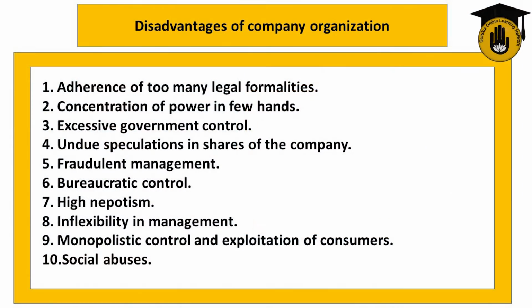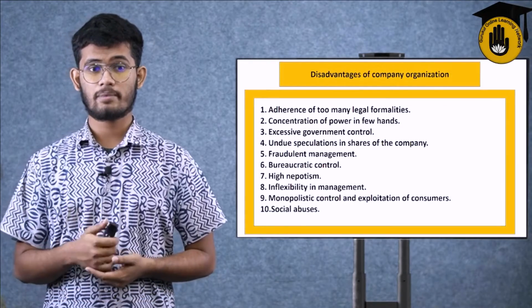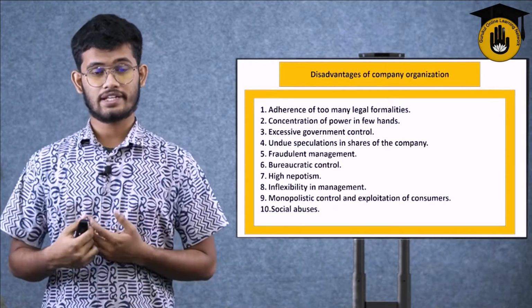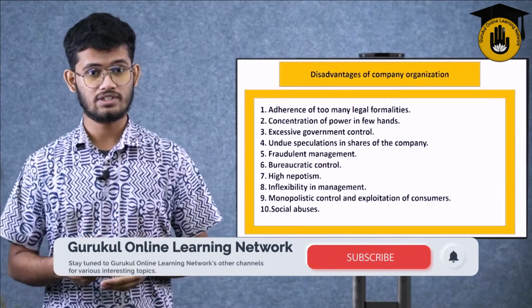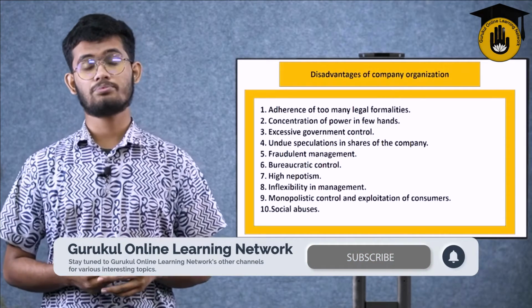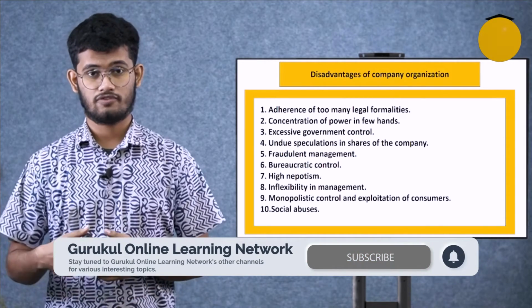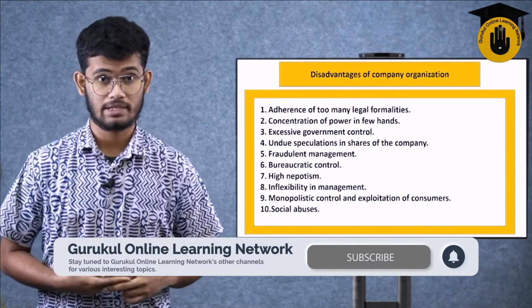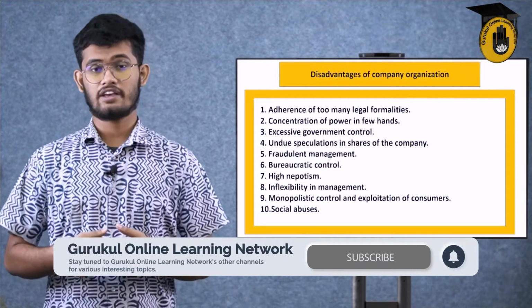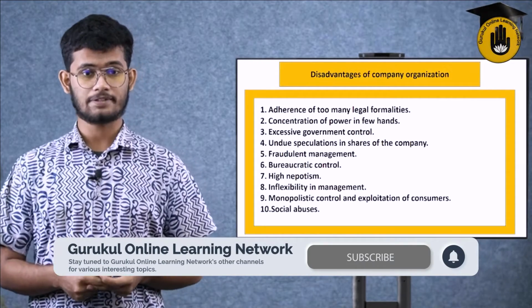Excessive government control. Adherence to too many legal formalities and excessive government control are interrelated, both are the same. Now, number 3, excessive governmental control. The government puts loads of pressure of legal rights, formalities, and legal documentation, and every kind of pressure on a company.